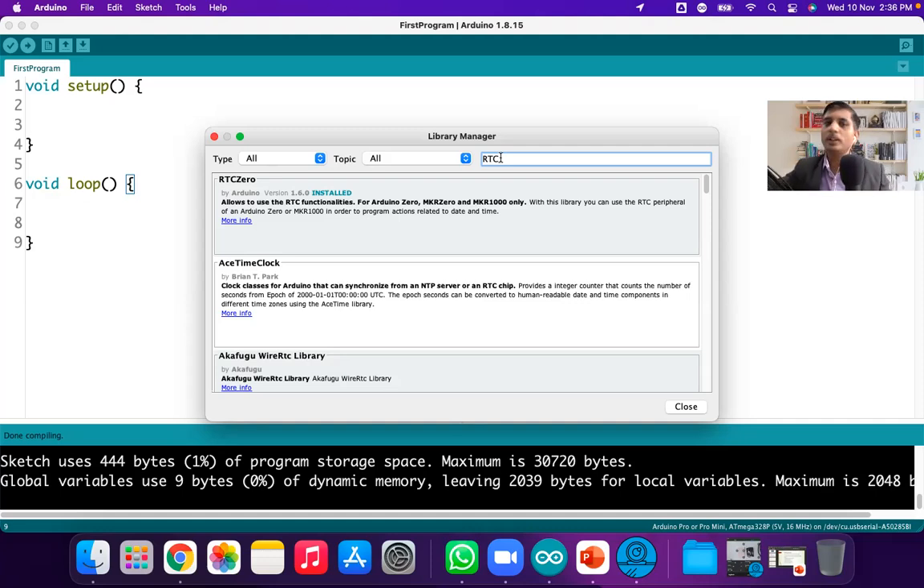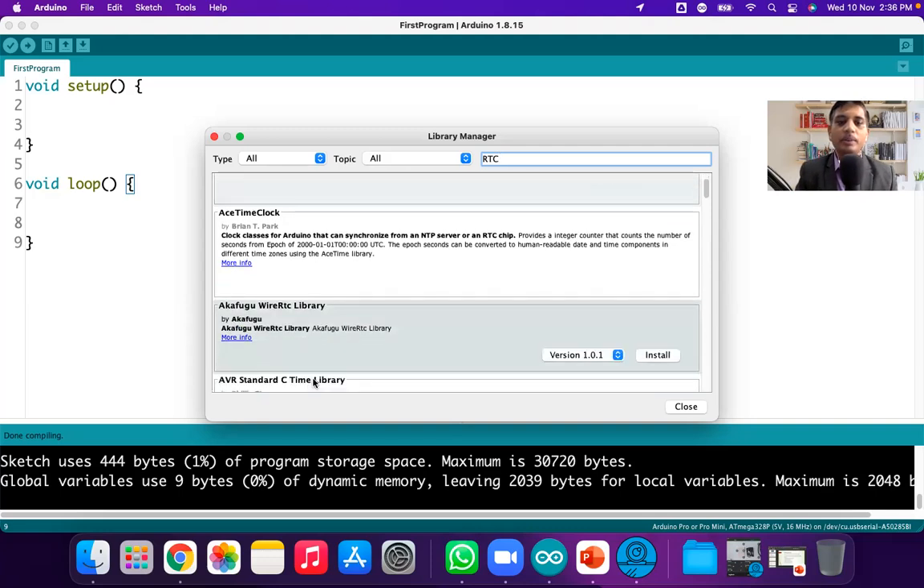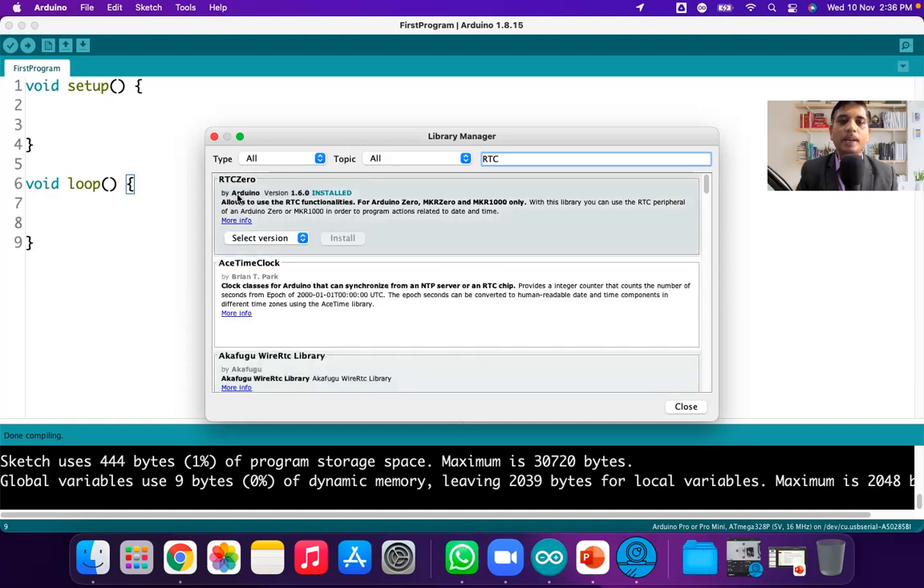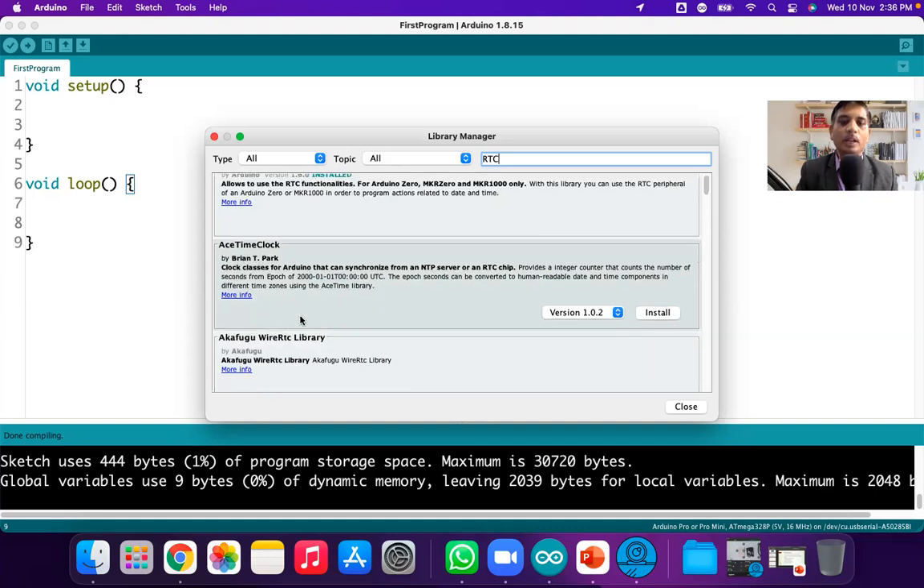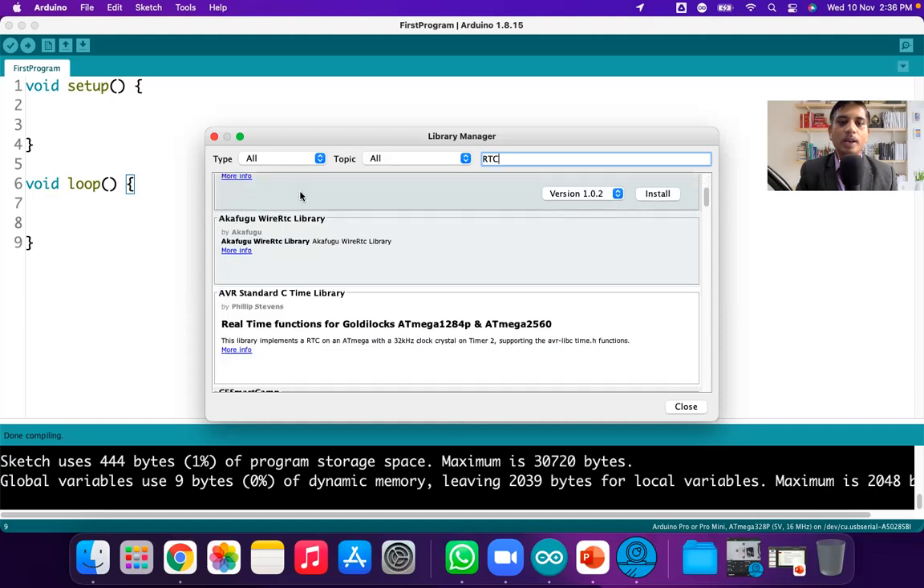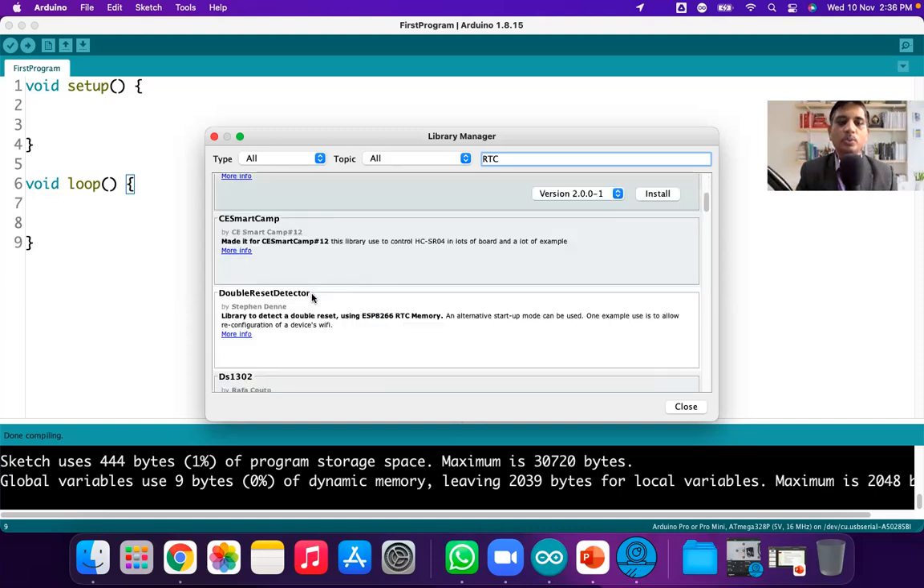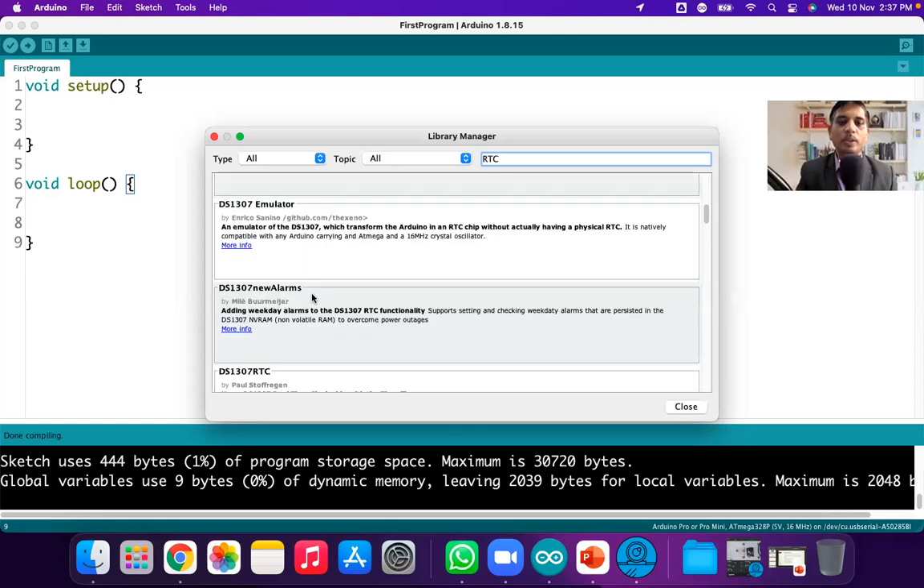Now all the libraries are being developed by different developers. Like you can see here, the very first one, RTCZero, has been made by Arduino itself. Ace Time Clock is from Brian T. Park, and then the Akafuso wire RTC library is from Akafuso. This AVR standard C time library is from Philip Stevens. So whatever you actually require, you can download here.